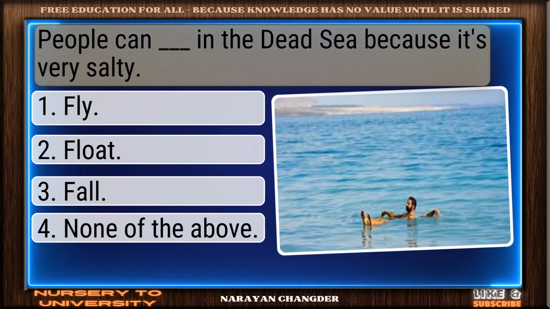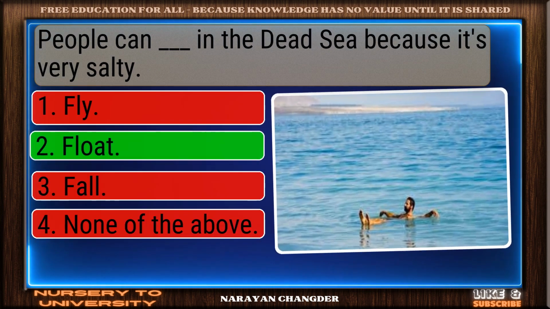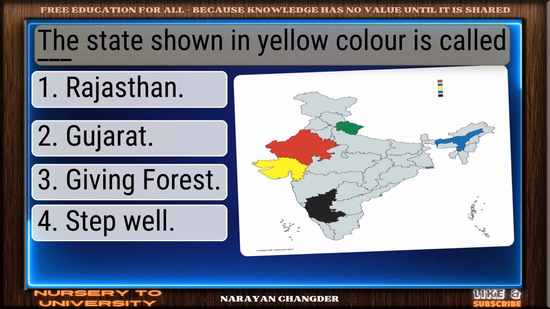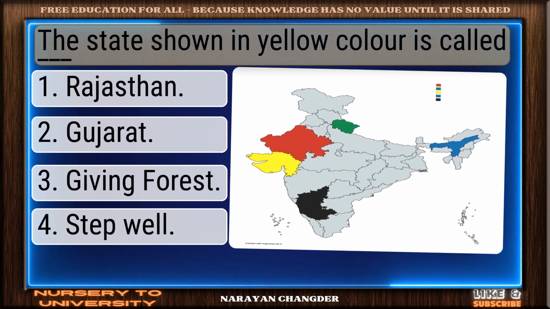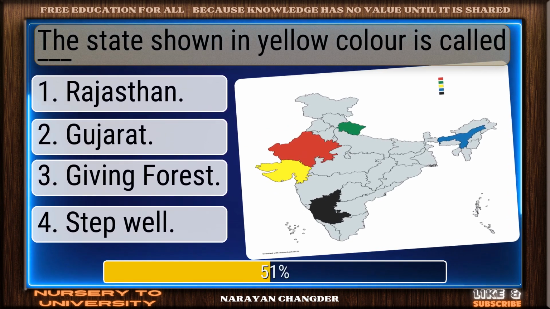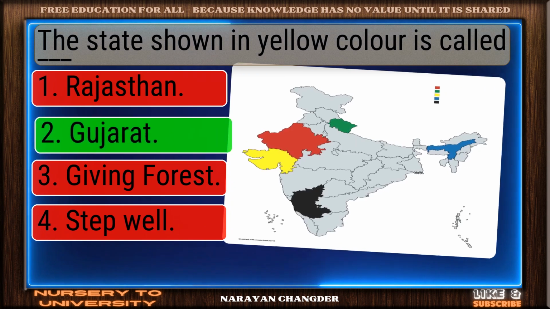People can dash in the Dead Sea because it's very salty. Nicely done. Float is a solid answer. The state shown in yellow color is called Dash. You got it. Your choice Gujarat is right.